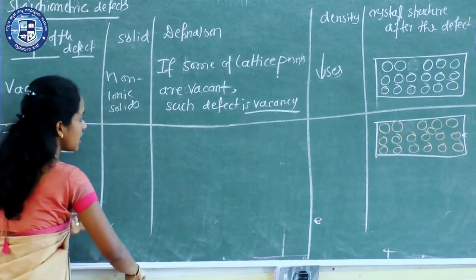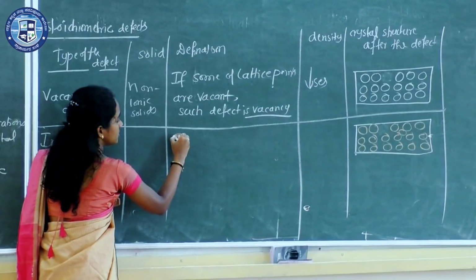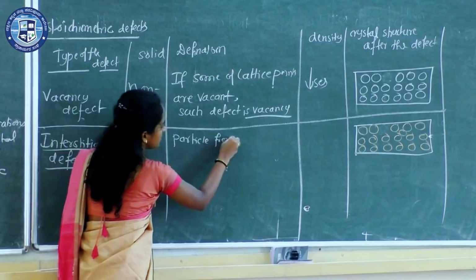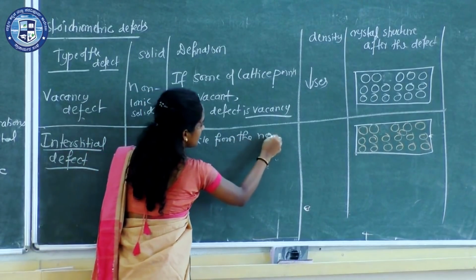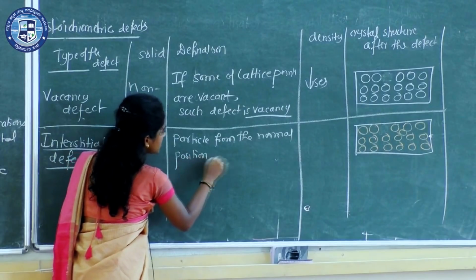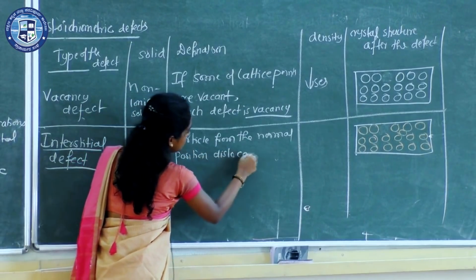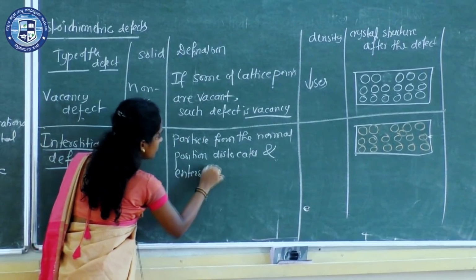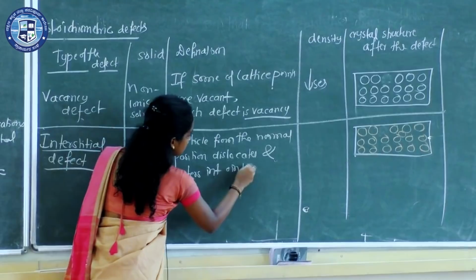What is interstitial defect? A particle from the normal site, normal position, dislocates and enters into an interstitial site.